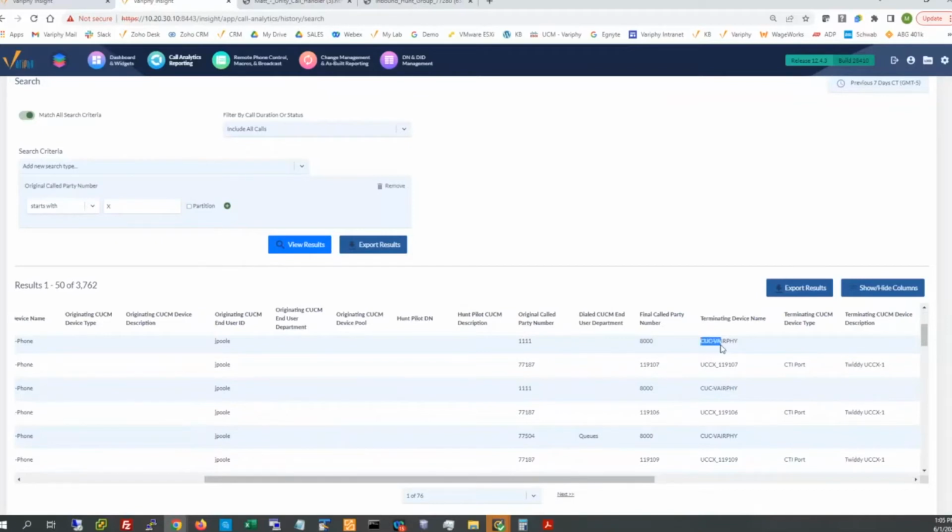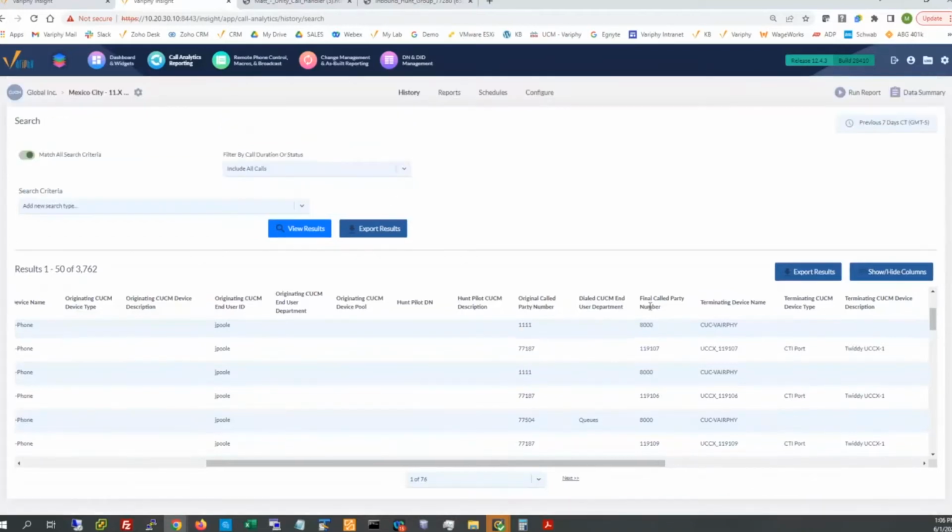So what we're going to want to know is actually calls that are finalizing, or terminating, or that have a point in their call flow that is actually hitting the Unity handler. So in my lab environment, it's going to be 8,000. Let's actually pick on 8,000 real quickly. I'm going to just remove that sample field that was offered and use final called party number.